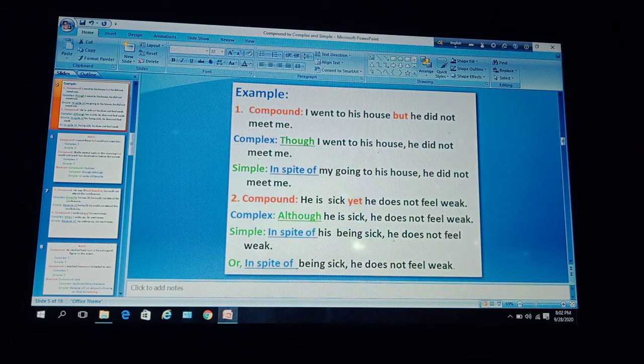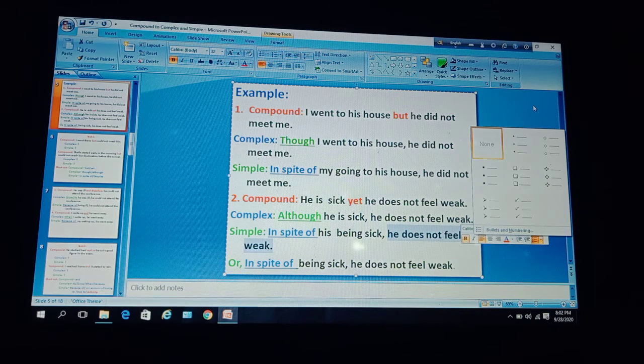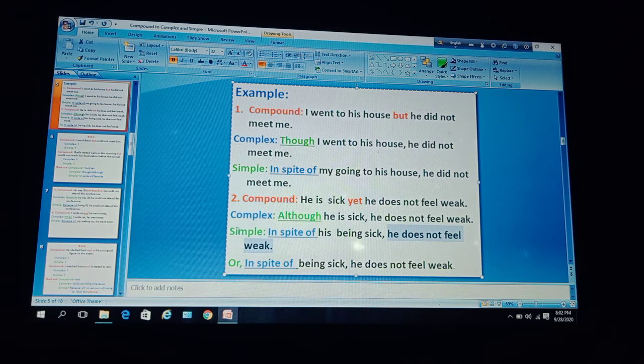Then use a comma, and at last use the rest of the part after yet, that is, he does not feel weak. So the simple sentence is: in spite of his being sick, he does not feel weak.